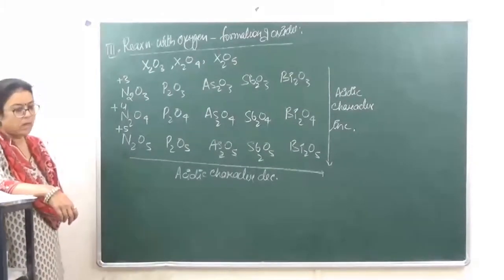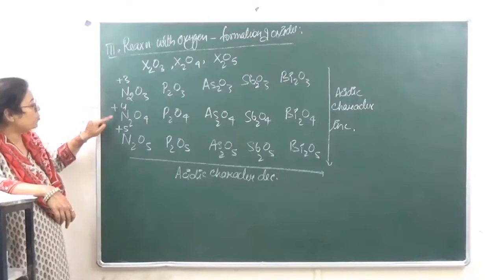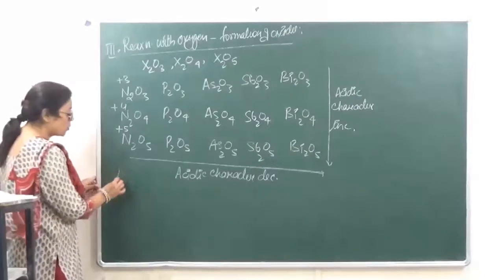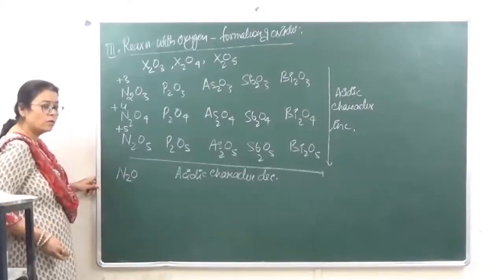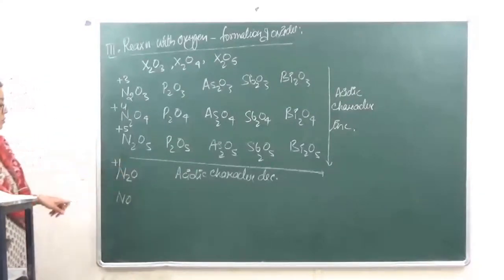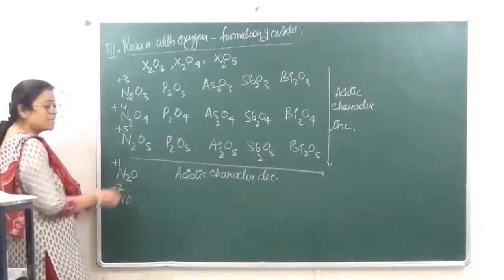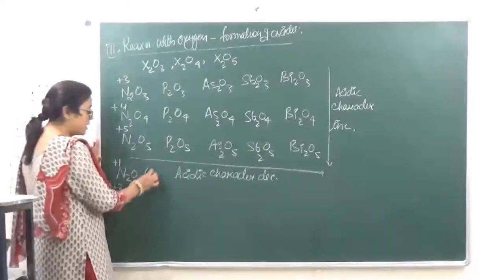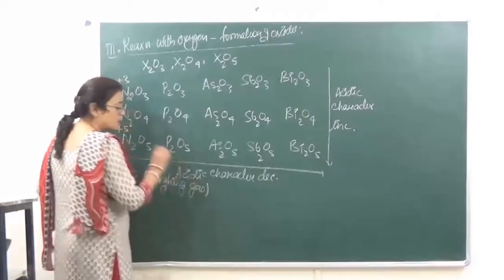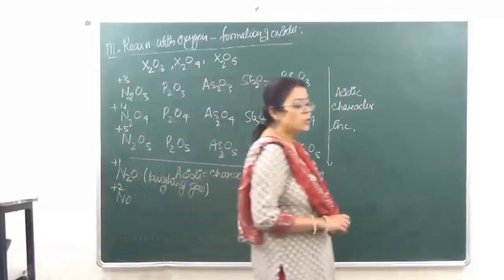Okay? Now, apart from these, nitrogen forms two more oxides. So, यहाँ पे N2O3 आ गया, N2O4 आ गया, N2O5 आ गया. Apart from these, nitrogen forms two more oxides, one which is N2O and the other one which is NO. N2O में the oxidation state of nitrogen is +1, whereas in this case it is +2. This N2O or nitrous oxide, this is known as the laughing gas, right?